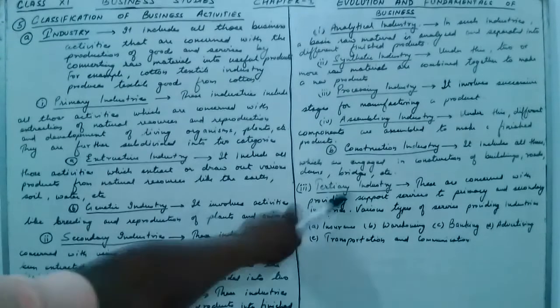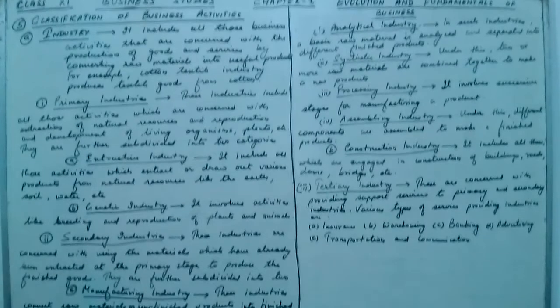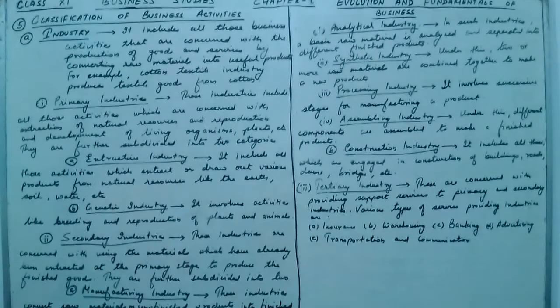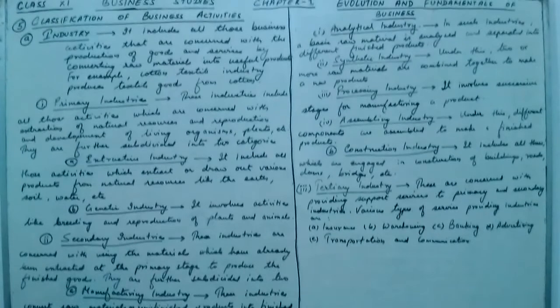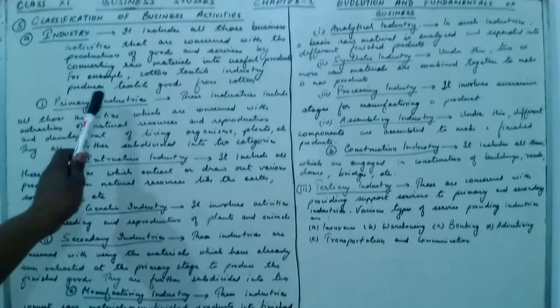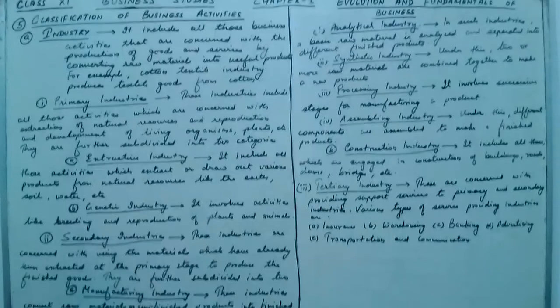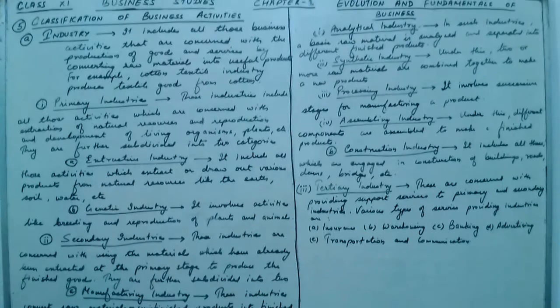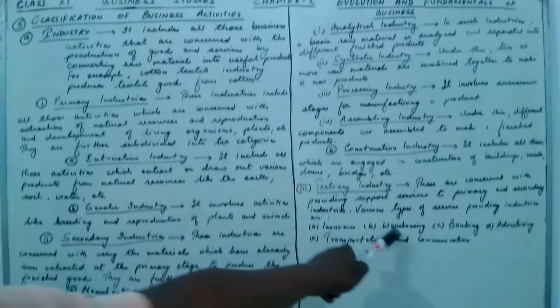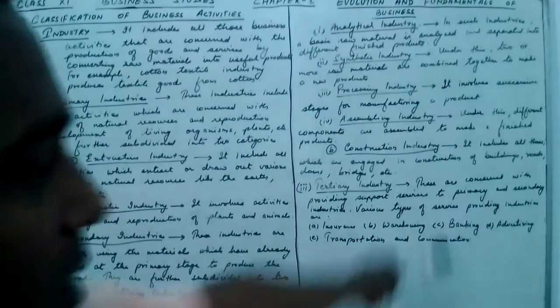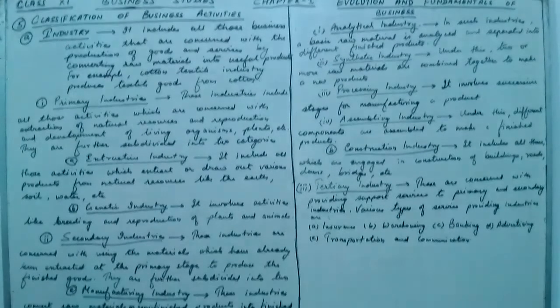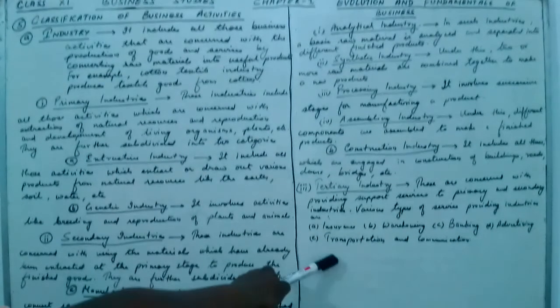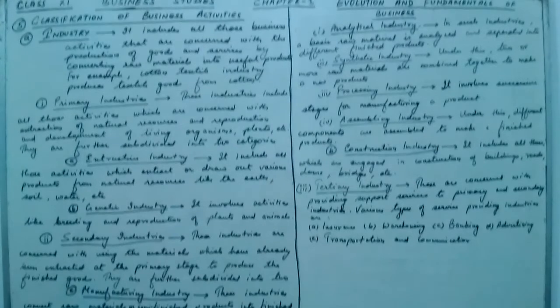Now the third type is the tertiary industry. These are concerned with providing support services to primary and secondary industries. Various types of services come under this. They are basically insurance, warehousing, that is godown, banking, advertising, transportation and communication. All these come under the tertiary industry. It is also called the service industry.